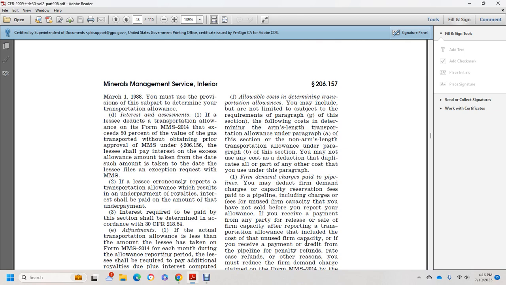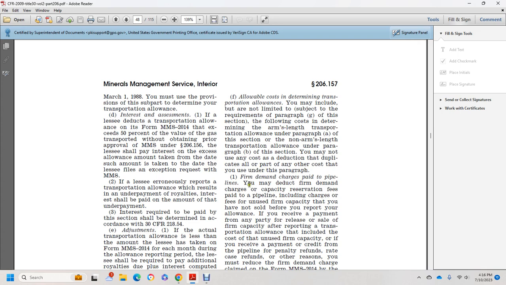F. The allowable costs for determining the transportation allowance may include, but are not limited to, the following, subject to the requirements of paragraph G of this section. For determining the arm's length transportation allowance under paragraph A of this section, or the non-arm's length transportation allowance under paragraph B of this section, you may not use any cost that duplicates all or part of any other cost used under this paragraph.